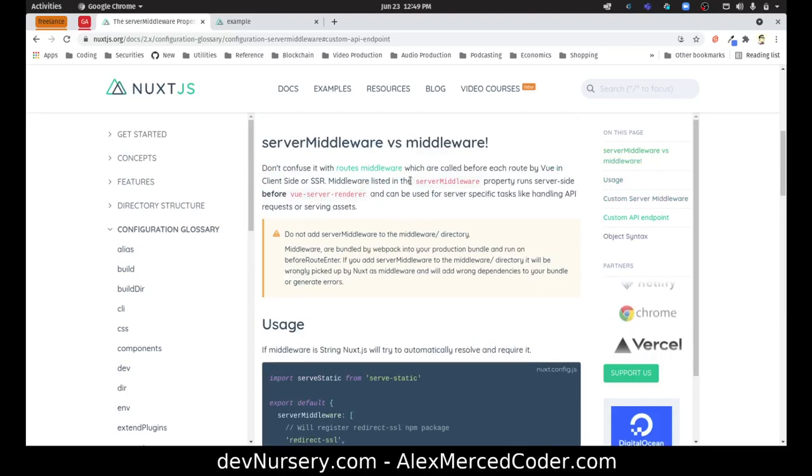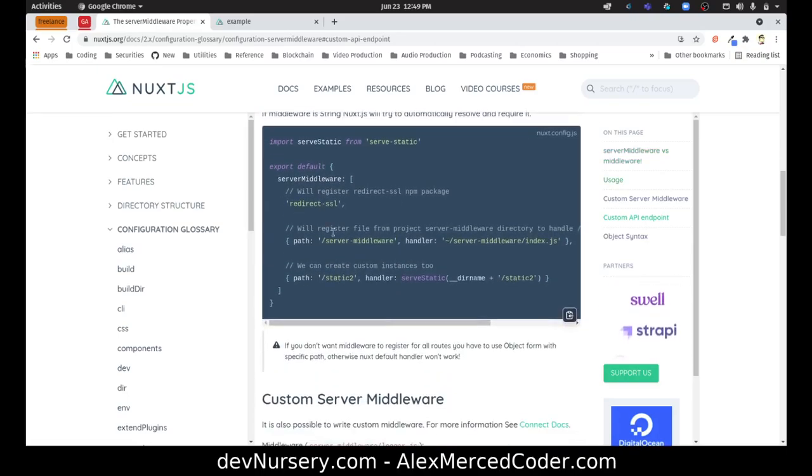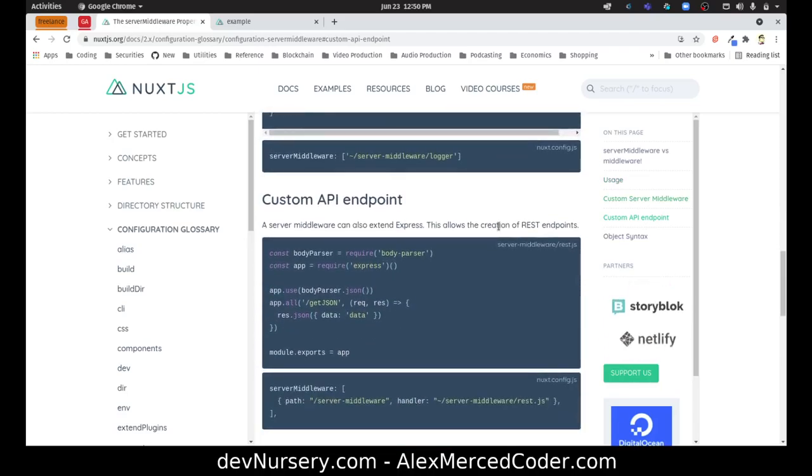Don't confuse it with route middleware, which are all called before each route by Vue and client side. Middleware listed in the serverMiddleware property runs server side. Middleware runs server side before the Vue server render and can be used for server specific tasks like handling API requests or serving assets. Okay, custom server middleware. For more information, see the Connect docs.